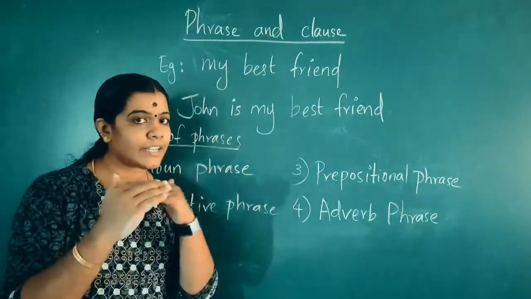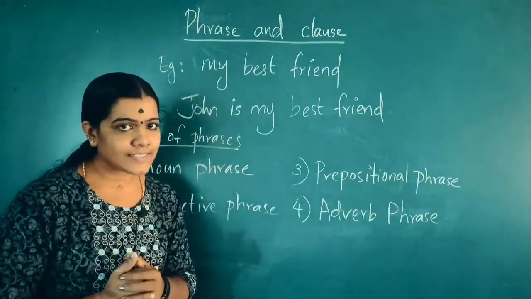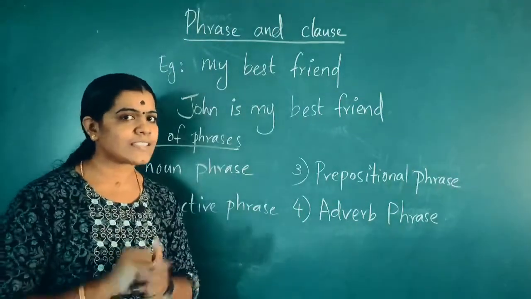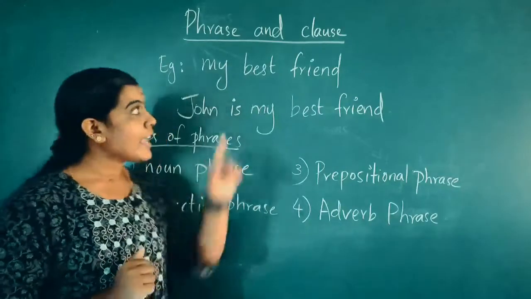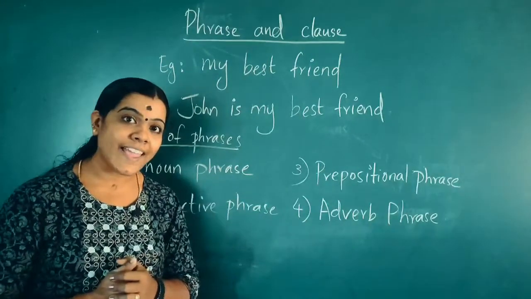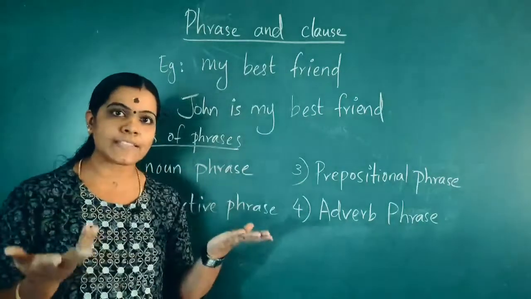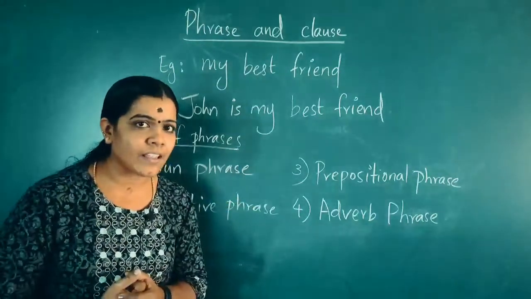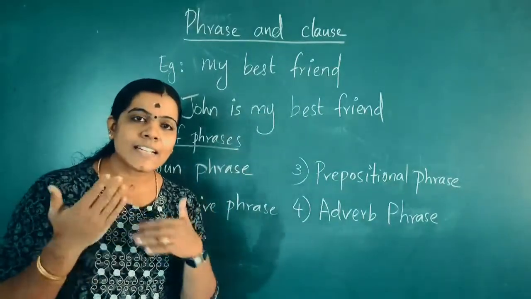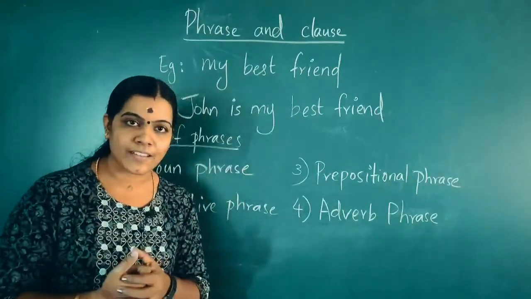Do you see any difference between these two sentences? Has anybody noticed the difference? In the first sentence, something is missing. What is missing in the first sentence? Yes, the subject is not there. My best friend. Does that sentence have a meaning? It is an incomplete sentence, no? That sentence is not conveying any meaning. It is not giving any thought.